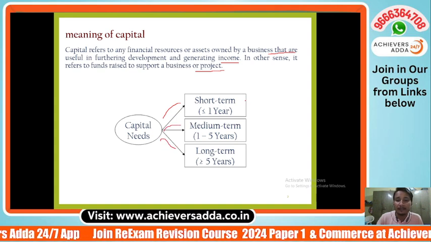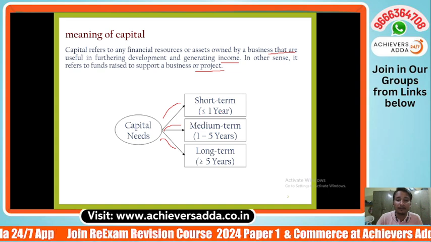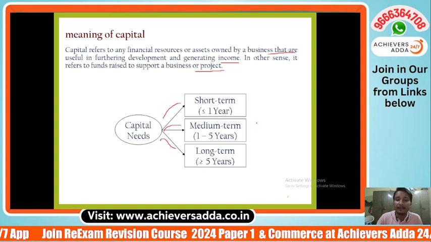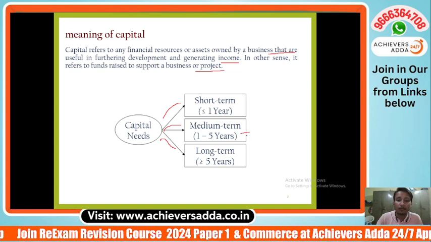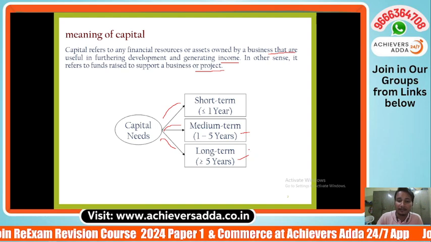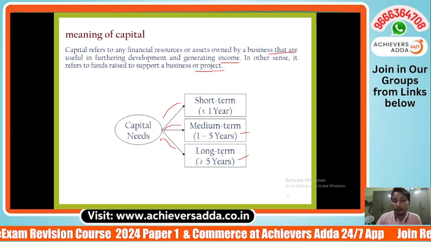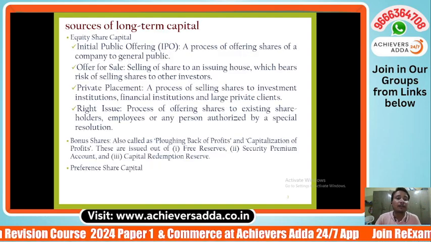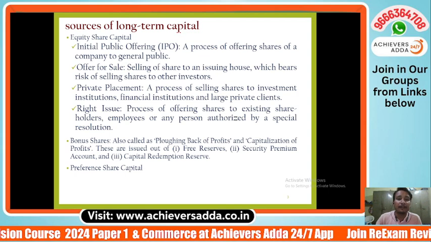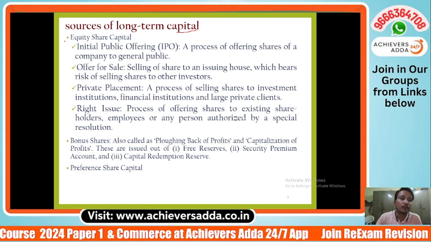Short term is basically working capital needs, less than or equal to 1 year. Medium term is 1 to 5 years, and long term is more than 5 years. Basically, fixed assets needs are in the long term needs. Okay, after that, what are the sources of long term capital? So there is a famous source, equity share capital.